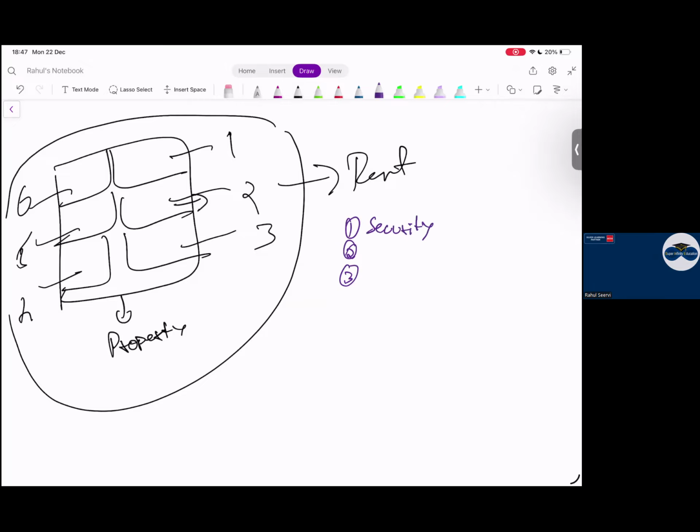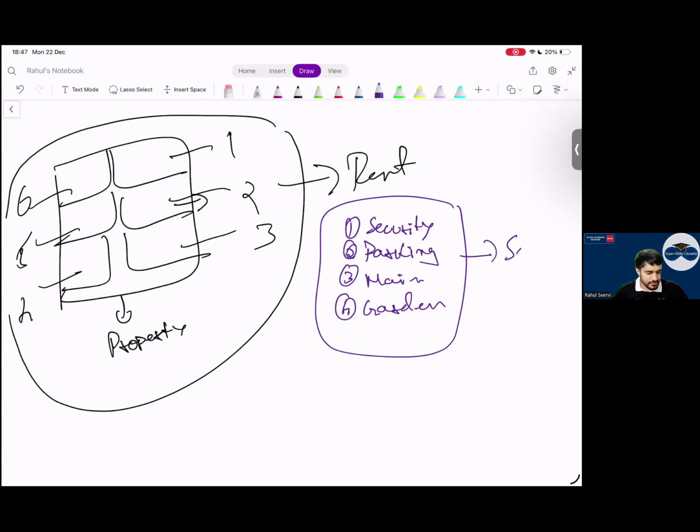Yes. Then I say, what could be the other service? Parking service. Maintenance. Okay, maintenance. A small garden is also there. When I give this, can I say these are all extra services which I'm giving you when you're living in this building? Yes, sir. So this will be what, sir?